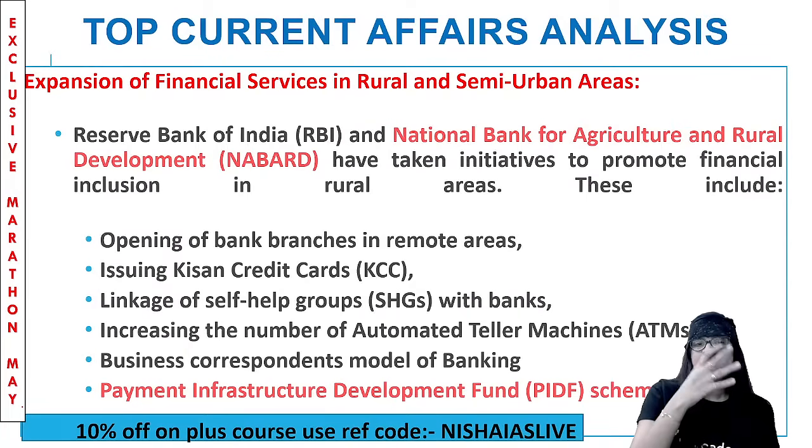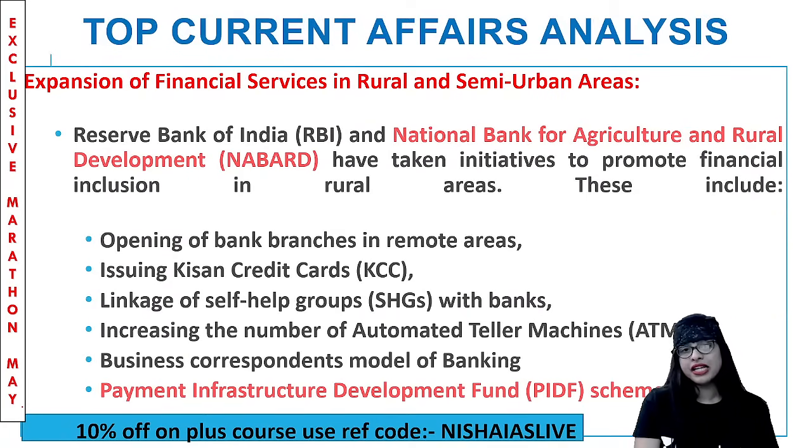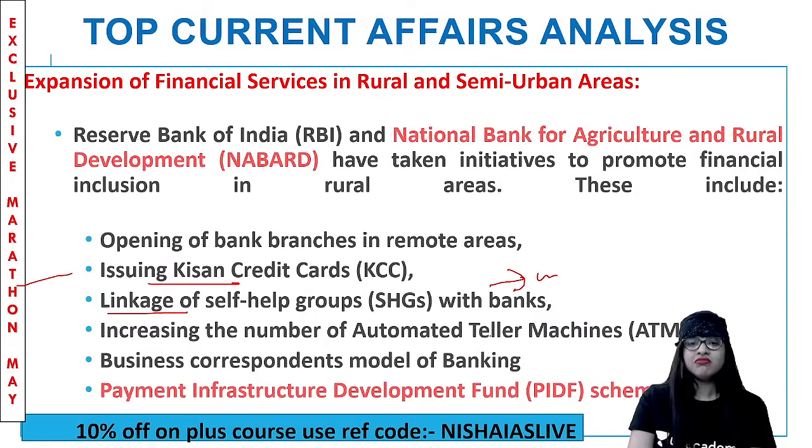The next one is expansion of financial services in rural and semi-urban areas. For this purpose, a lot of initiatives were taken by RBI, the Central Bank of the country, and also NABARD, the National Bank for Agriculture and Rural Development, to promote financial inclusion in rural areas. One is opening of bank branches in remote areas. Then the KCC, the most important hit list topic, the Kisan Credit Card Scheme for farmers. Then linkage of self-help groups with banks; again, women empowerment is also coming up there. Then increasing the number of ATMs. Then the business correspondent model, that is bank sakis. From the self-help group, there will be bank sakis or correspondents helping other people open bank accounts. They'll be a kind of mediator for them.